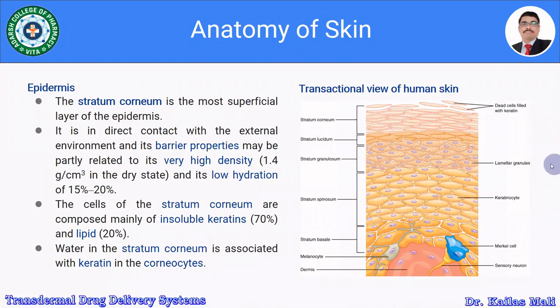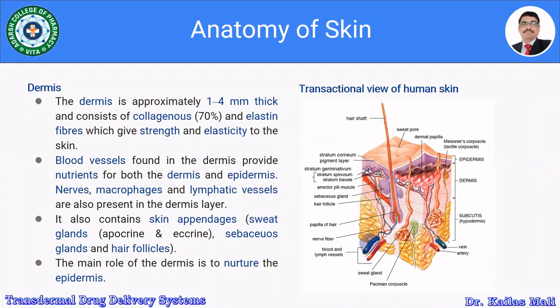Let us move further. So this is a cross-sectional view of the human skin. Here is the epidermis, here is the dermis, and the subcutaneous, that is the hypodermal layer. The dermis is approximately 1 to 4 mm thick, and it consists of 70% collagen and elastin fibers, which give strength and elasticity to the skin.